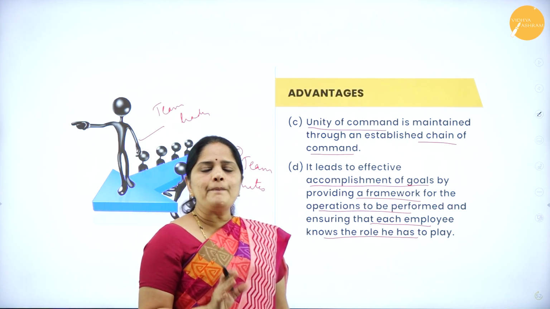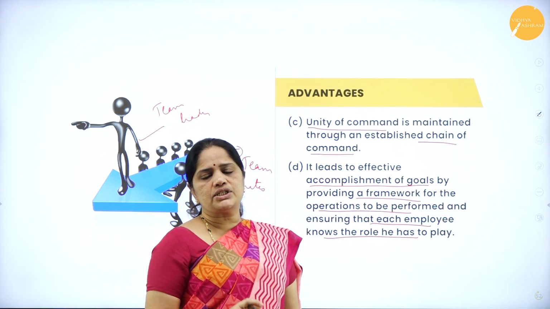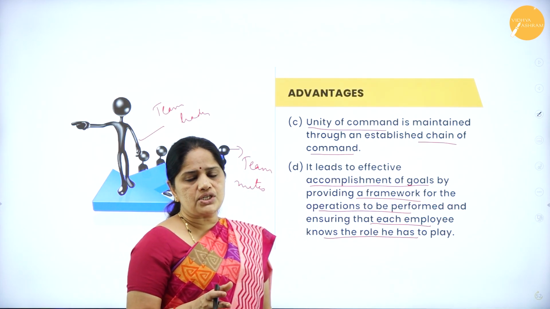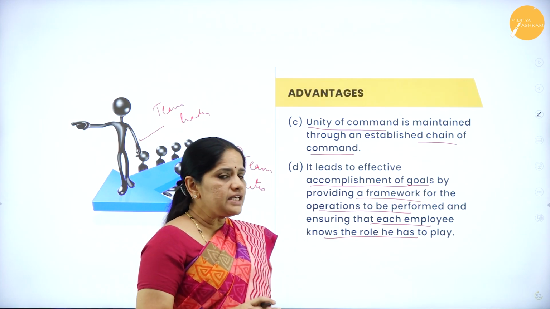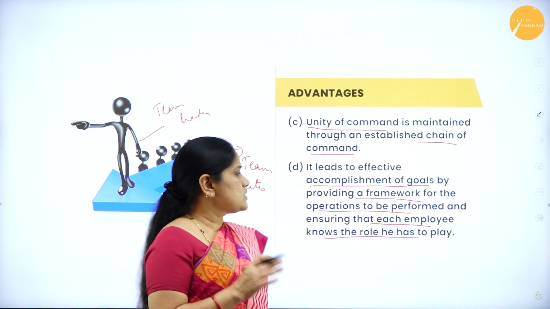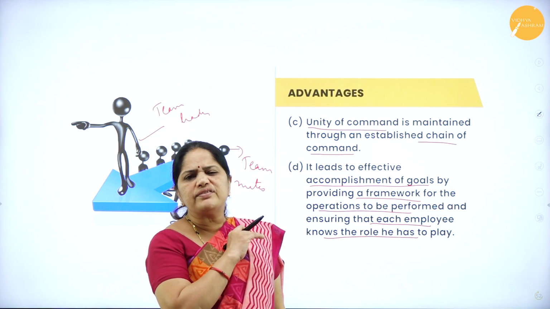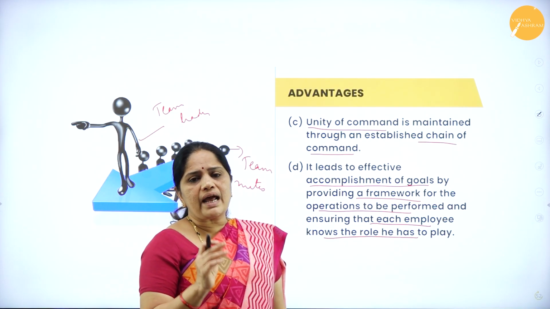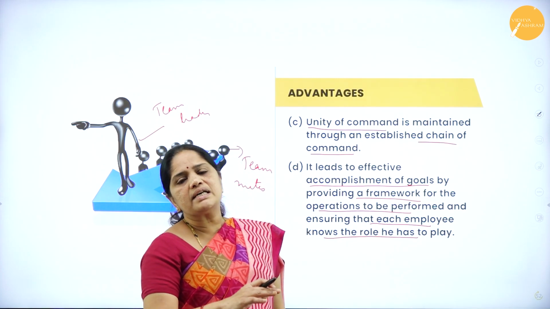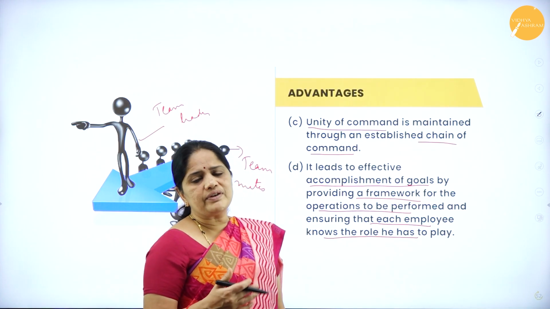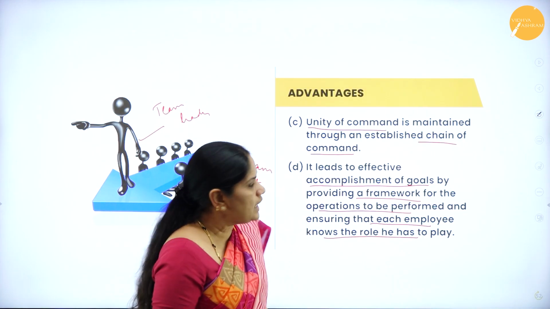Now, this formal organization helps in achievement of goals of the organization, whatever is the goal of the organization. Based on that, they give us a framework, and based on the framework, we have the resource allocation and the targets for each employee. Everything is predetermined and everybody has to follow this rule. So, when everybody does his part of the job, in the end, we will have a very good result. That is, we can achieve the organizational goals.